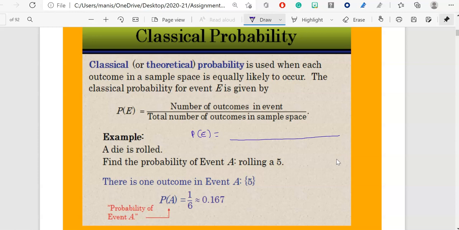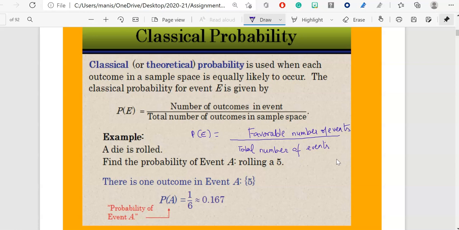Just copy everything you've seen until this time. First of all, the total number of outcomes, and on the top it is the favorable number of events. This is the formula I will be using when finding the probability of different events.